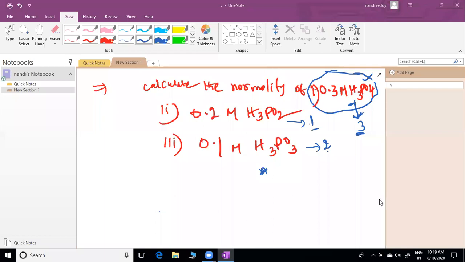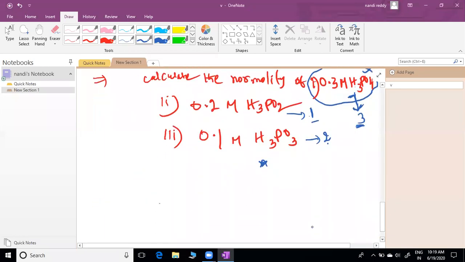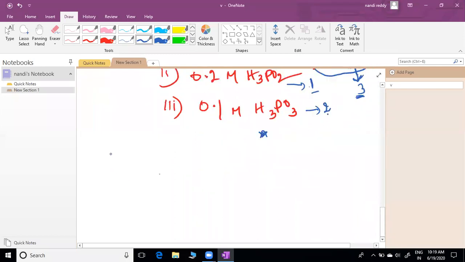Next relation, please note down. The relation between mole fraction and molality.